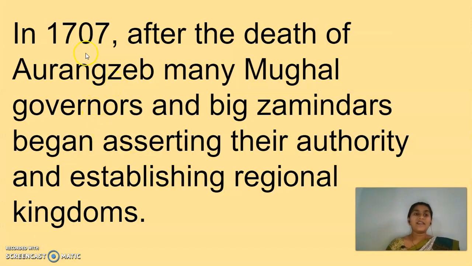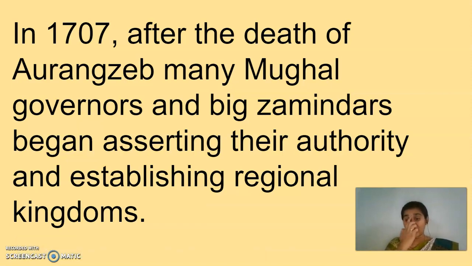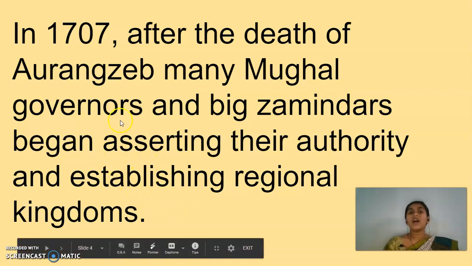In 1707, after the death of Aurangzeb, many Mughal governors and big zamindars began asserting their authority and establishing regional kingdoms. Just imagine, children, when there is no proper ruler in a country, what happens? The small rulers, whoever is available, start taking power and making their own rules and regulations.